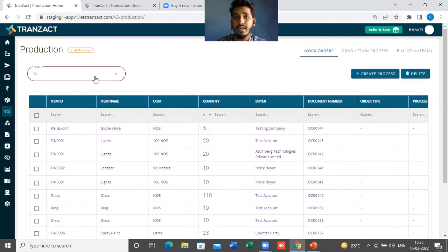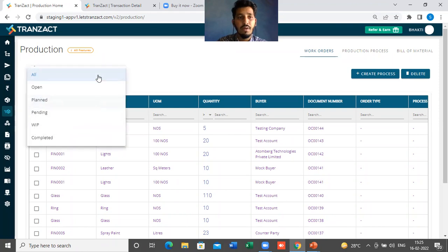Again, there is a filter called status here. Currently by default the filter is selected as all, but if you want to see only the open orders, planned orders, pending orders, WIP or completed. For people who are very new on Transact, we have 4 stages in production: the plan stage, the pending stage, then WIP, which is work in progress, and once you complete the production order, that is the completed stage.